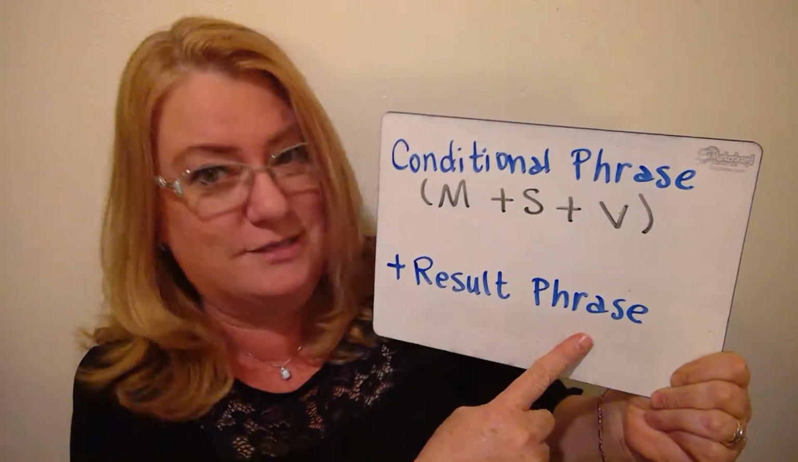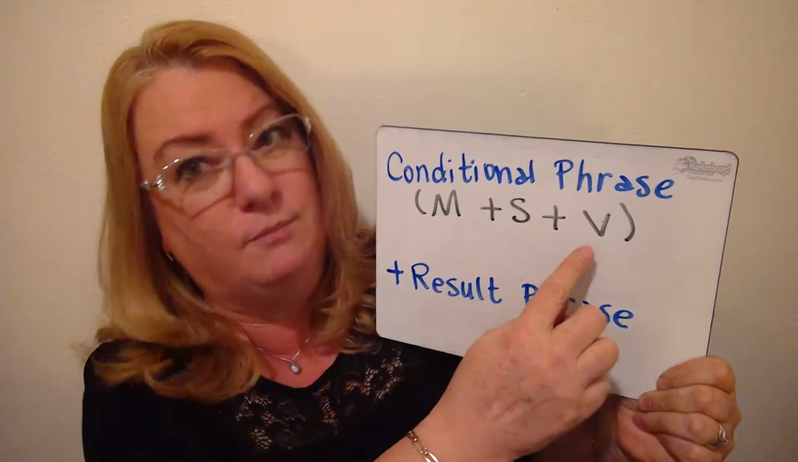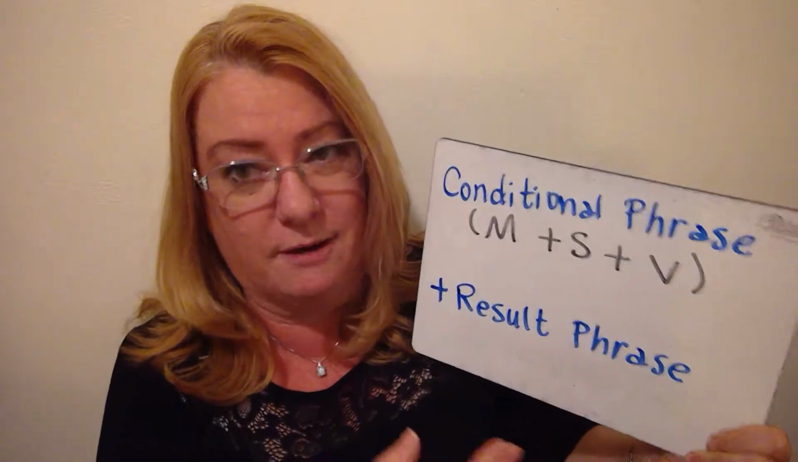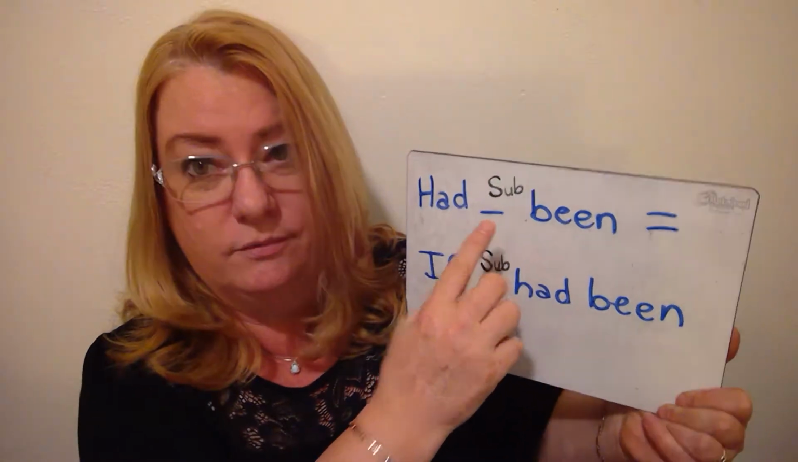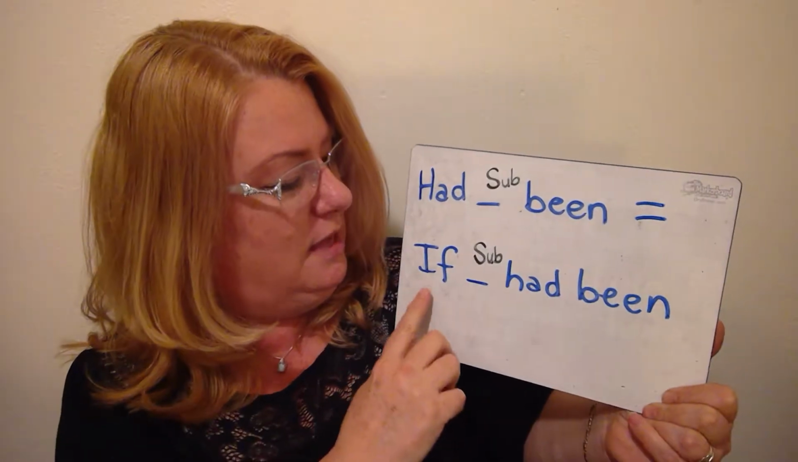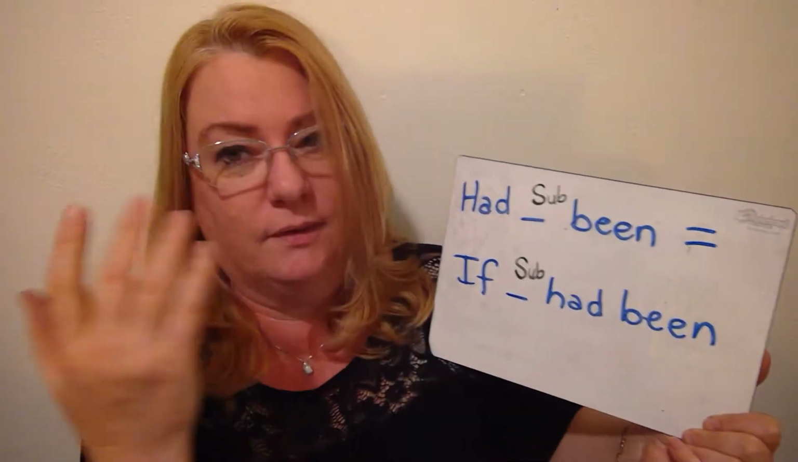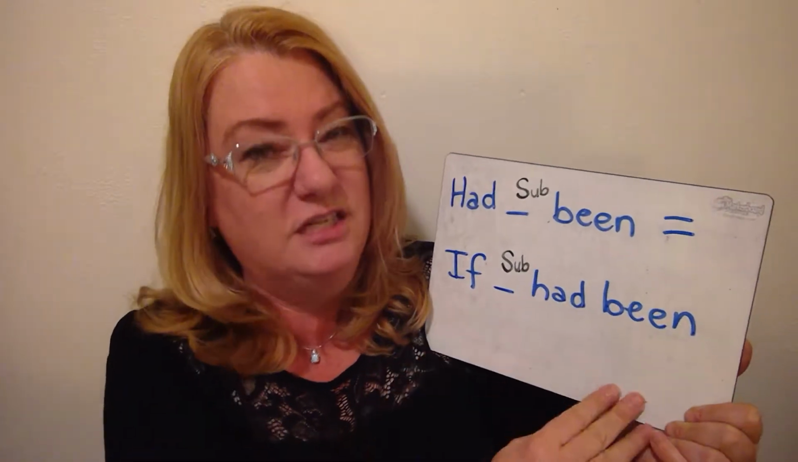plus a result phrase. And within the conditional phrase, it needs to be modal, subject, and most likely a verb if it's going to be there. Usually modal might be the one. So let's look at our sample. Had, subject, person, been, is going to be equal to the same thing as if the subject had been. So we're looking at this structure of if conditionals.